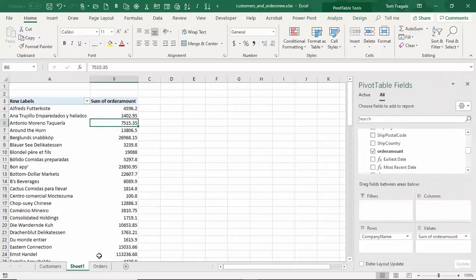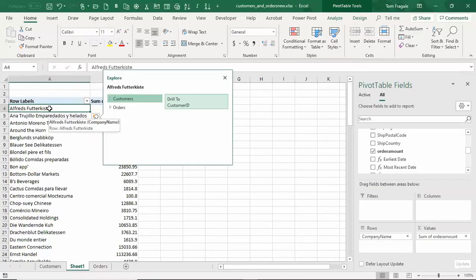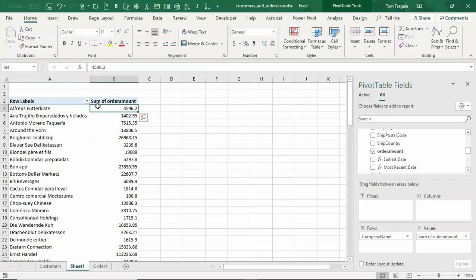So I just made a pivot table. This field came from the customer sheet. This field came from the order sheet. It gave us a sum of all the orders for each customer and knows which customer goes with which order because of that relationship. So this is really a big deal because really for the first time, Excel becomes a relational database, a lot like Access already is.